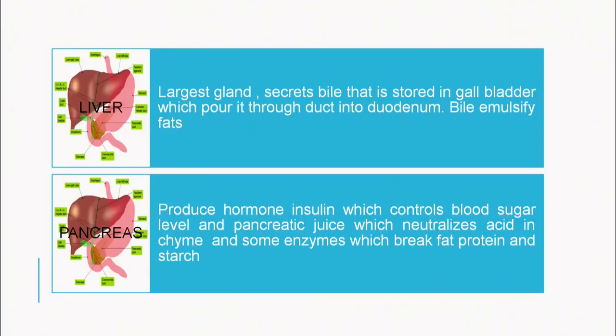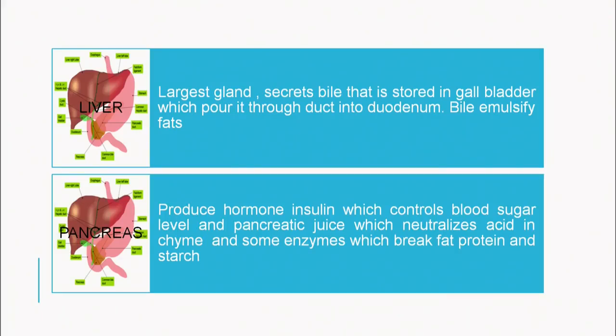Now, we have studied the one gland, that is the salivary gland. Now we'll move on to the next gland, that is the liver. You can see it's a brown structure which is present in the figure, and the liver is one of the largest glands. Besides the digestive function, it has a very important role to play in our body, and it is the largest gland.